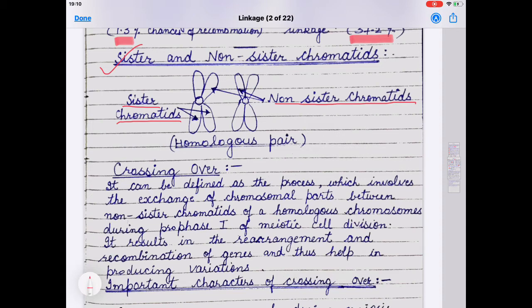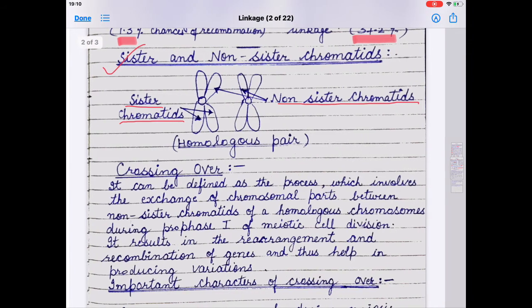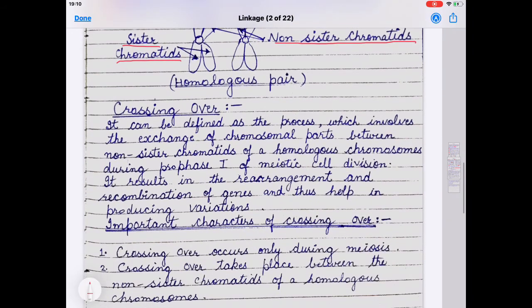Now next is crossing over. It can be defined as the process which involves the exchange of chromosomal parts between non-sister chromatids of homologous chromosomes during prophase 1 of meiotic cell division. On the above diagram, I have shown you non-sister chromatids.